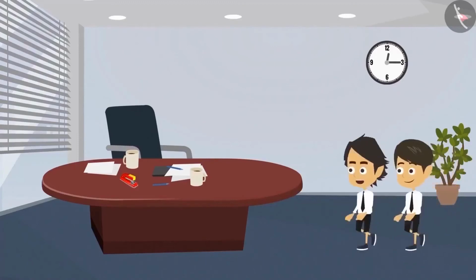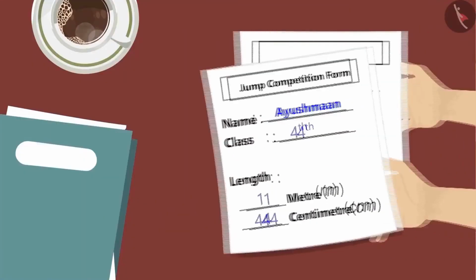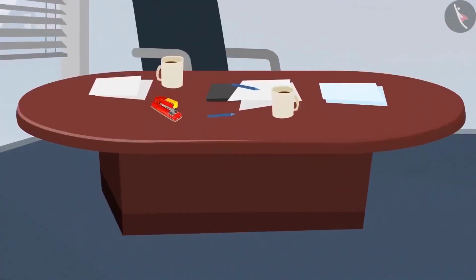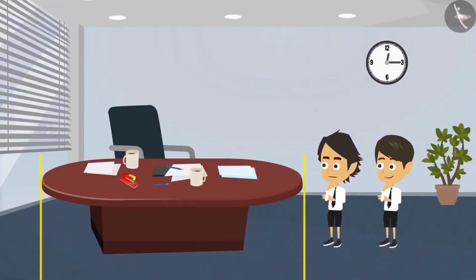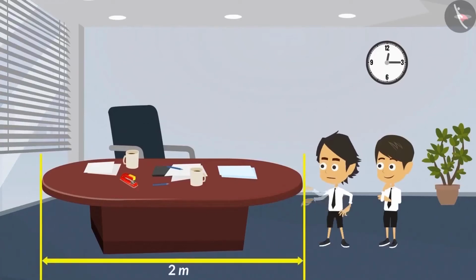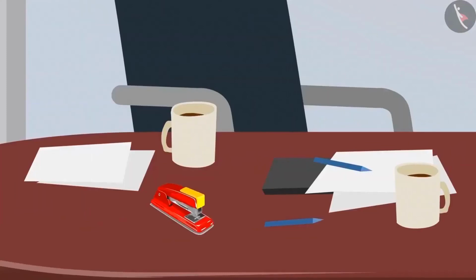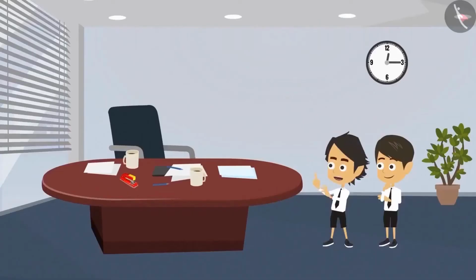Hey, the teacher is not here. Come, let's keep the form here. Now tell me, which unit will you use to measure this table? We will measure it in meter as it is very big. So will we measure the stationery items on the teacher's table such as paper, stapler, pen in centimeters? Yes, because all these objects are very small.